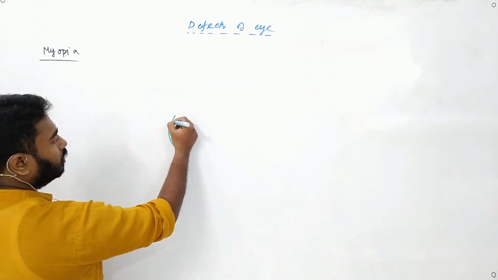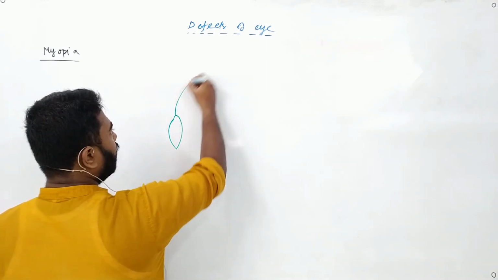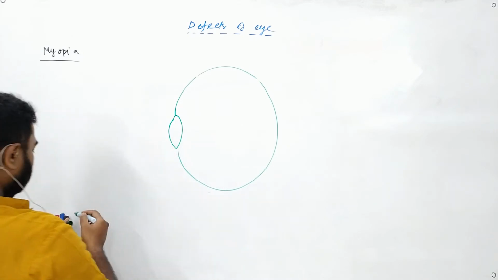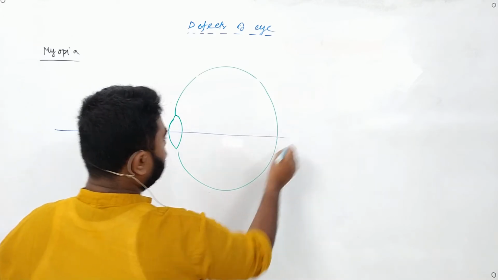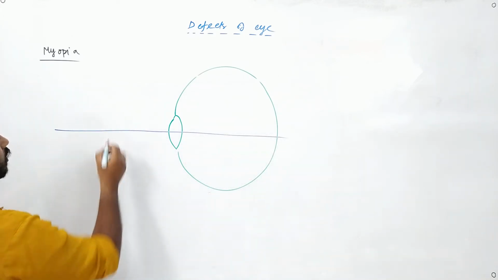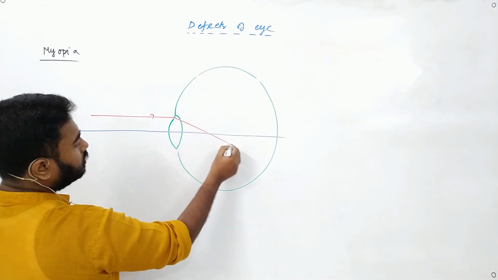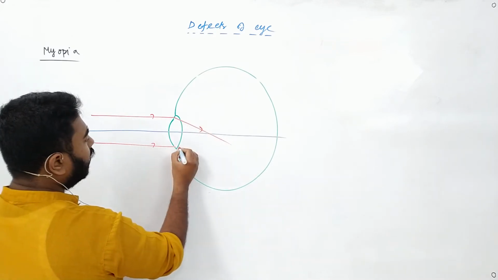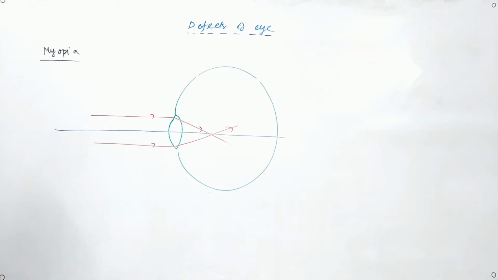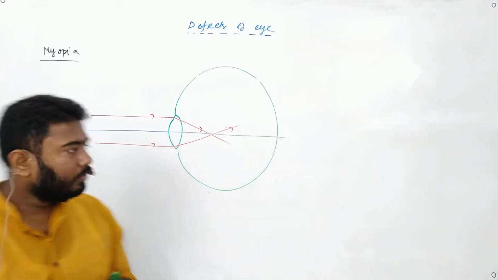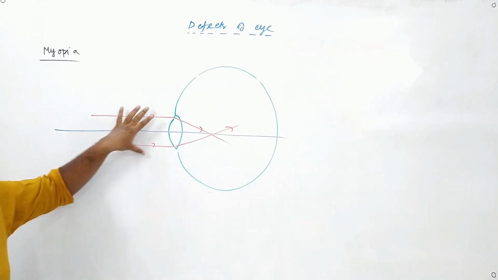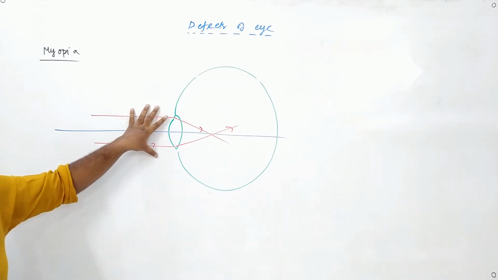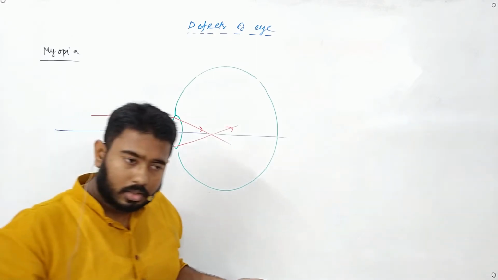Again, understand it properly. We have a lens like this. This is our eyeball. The rays of light are coming in this direction, such that they intersect at a point somewhere here. Now to get an image beyond it, we need to have these rays diverging out. We have to make the parallel rays diverging. Which kind of lens will do that? The concave lens.